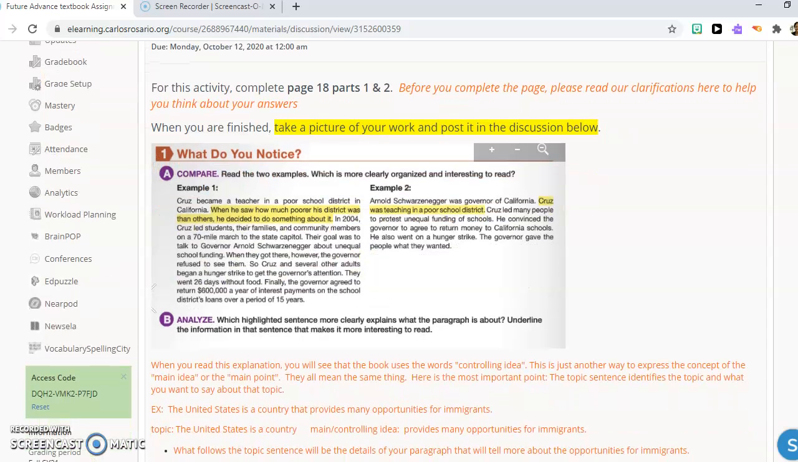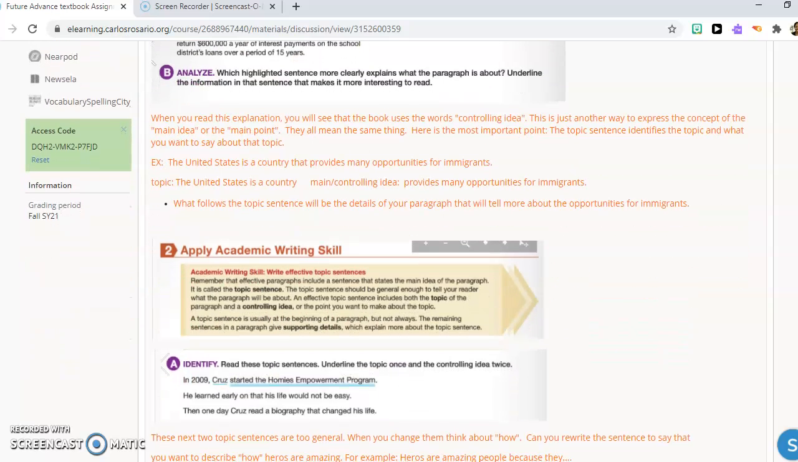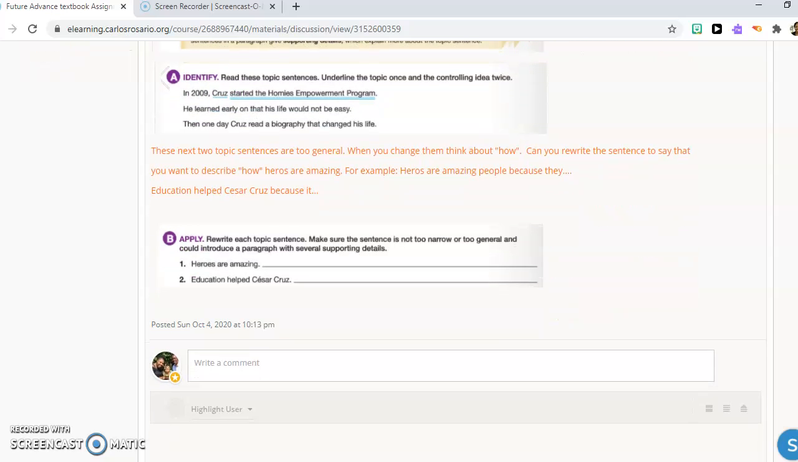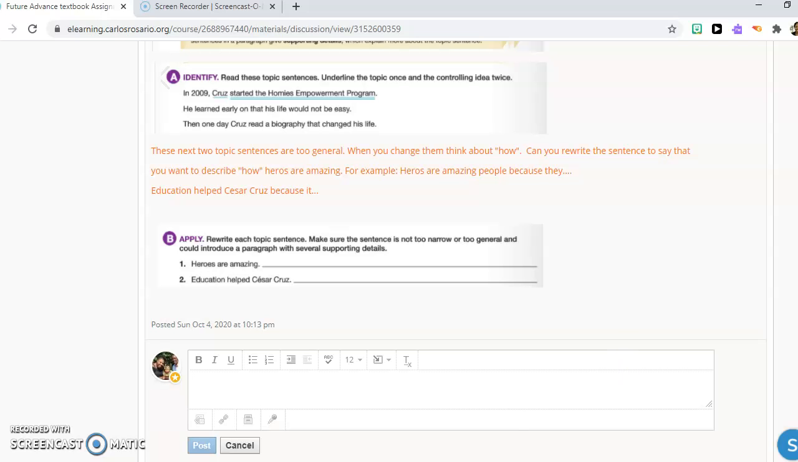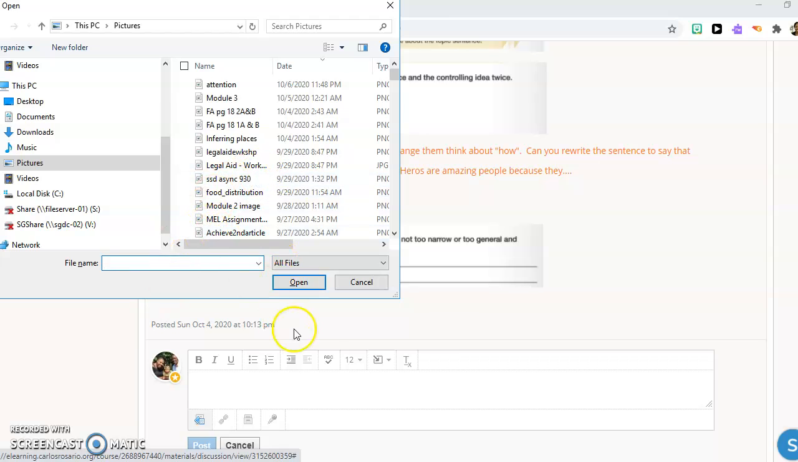So you read the first part, and there are explanations about what to do. So if you are confused, make sure you read the explanations here before you do the assignment. And when you're done, you take a picture and upload it to the discussion post. So after you finish writing in your book, you take a picture and you will go to File and you will upload the document, the picture. If it's on your phone, it's a little bit easier to do this from your phone than it is on your computer.